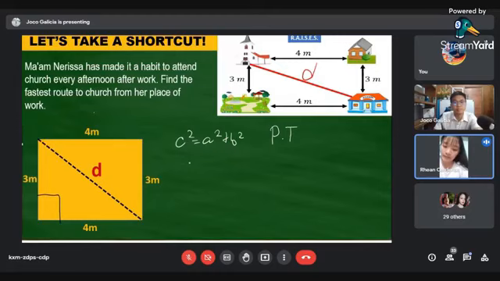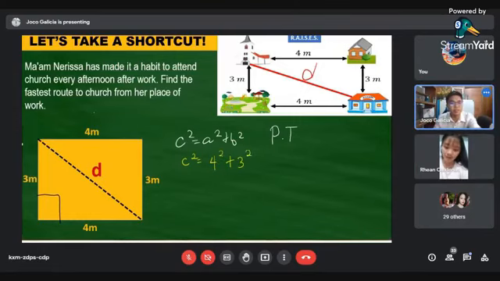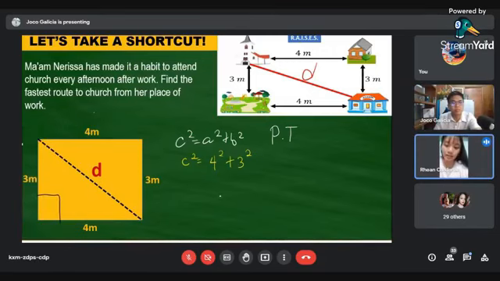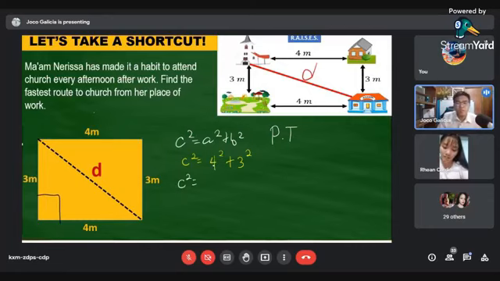Isa-substitute po natin, magiging C squared is equal to 4 squared plus 3 squared po. Alright, 4 squared plus 3 squared. Then after that, C squared is equal to... So when we say 4 squared, it means 4 times 4. So what is 4 times 4? 16 po. Alright, very good.